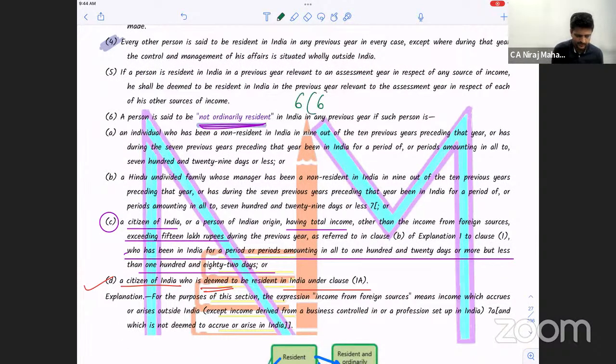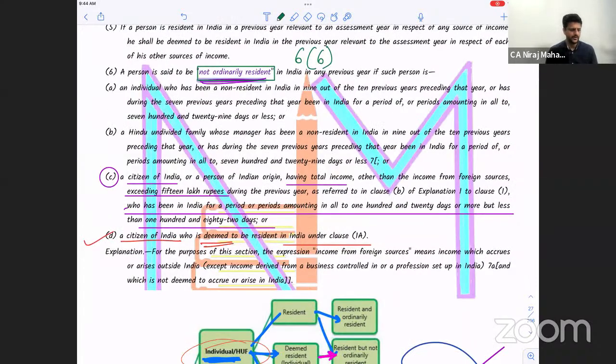Now come to 6(6). If you read Barrett properly, you will have clarity. 6(6) talks about RNOR. What is it saying?